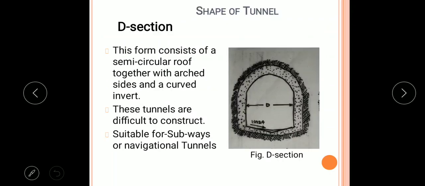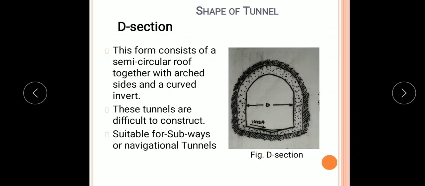Coming to the next point, that is shape of tunnel. The various shapes of tunnels are to be constructed depending upon the type of traffic that is to be carried out by that particular type of tunnel. So, first is the D section. The figure shows D section tunnel.